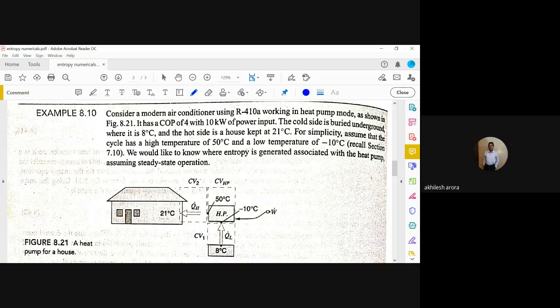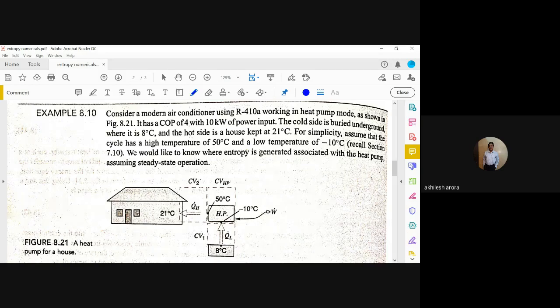Okay, so I hope that you have read the question. Consider a modern air conditioner working in heat pump mode as shown in figure 8.21. It has a COP of 4 with 10 kilowatt of power input.